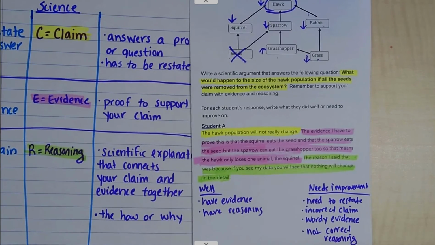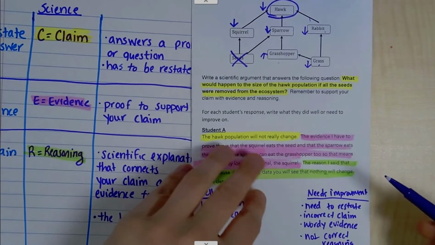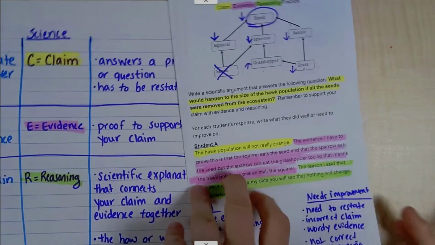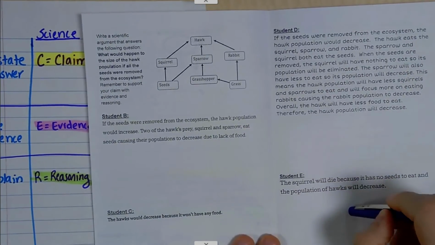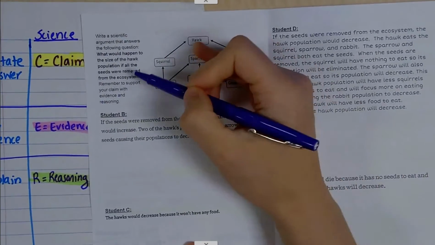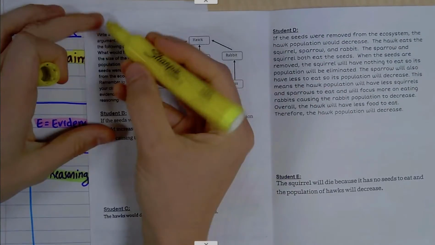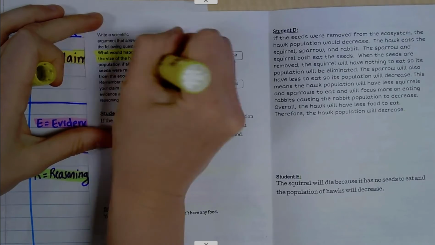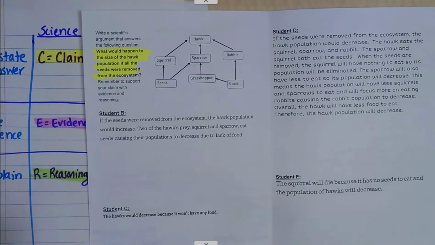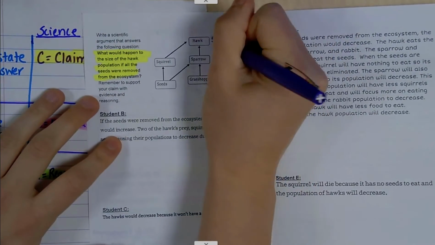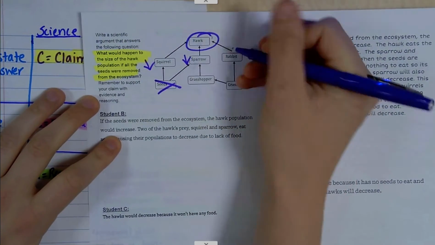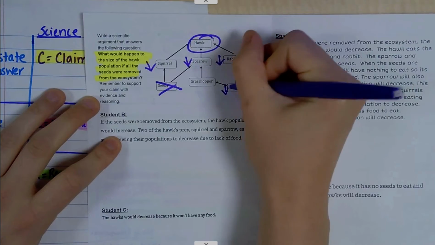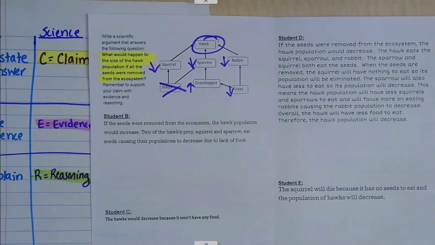And so what you're going to do, this was student A, and if I just look through a little further, student B, C, D, and E, they all have the same question. What would happen to the size of the hawk population if the seeds were removed? And again, remember we were trying to figure out hawks, and if the seeds were gone, we know that these ended up changing.